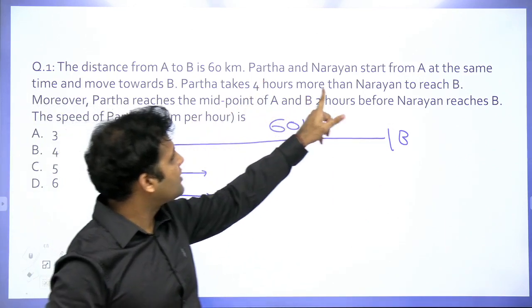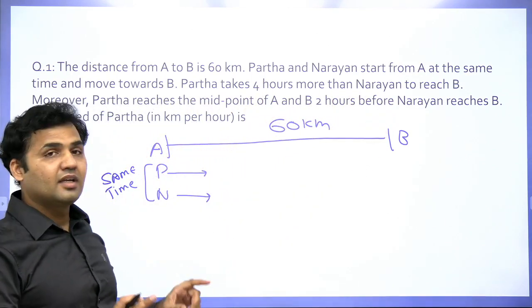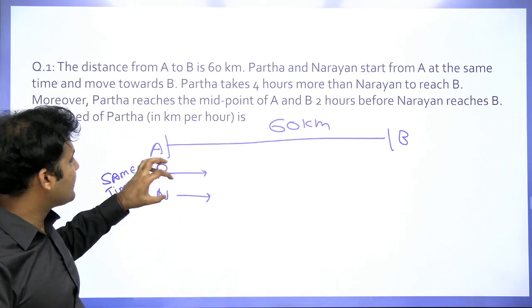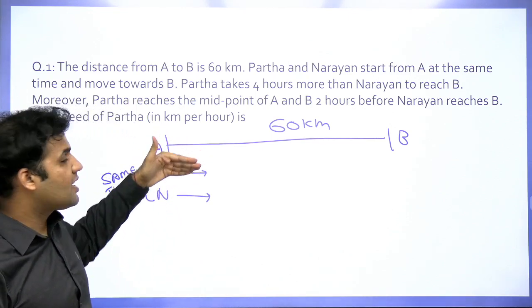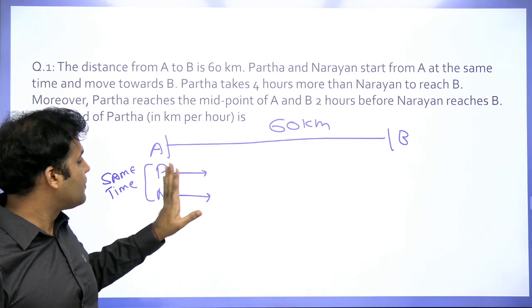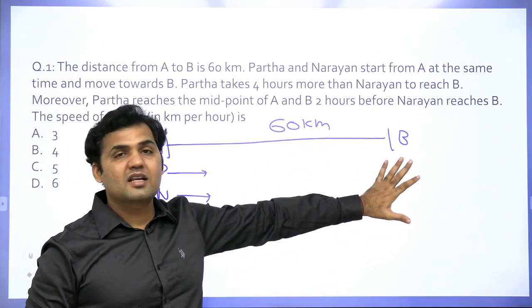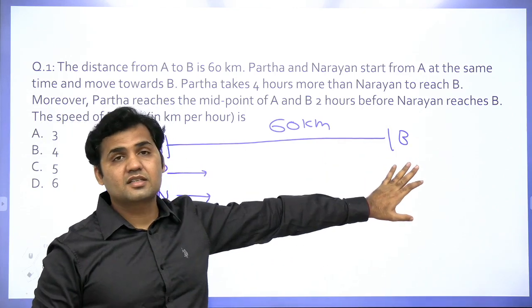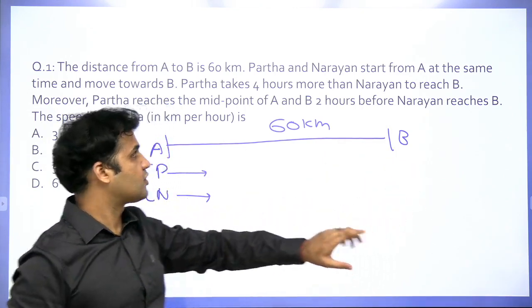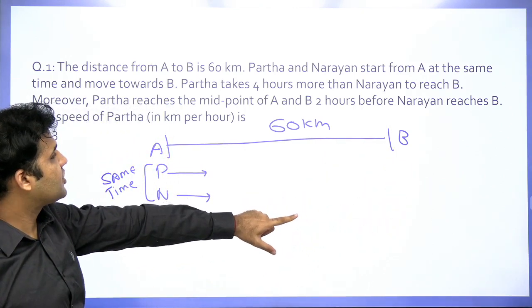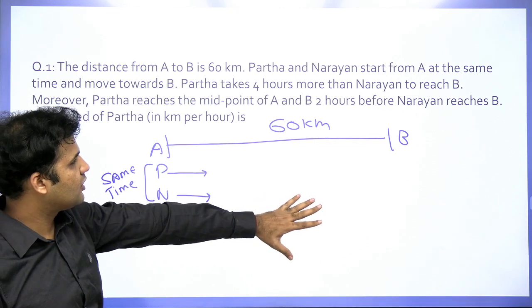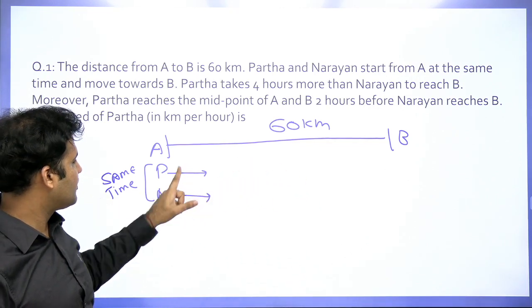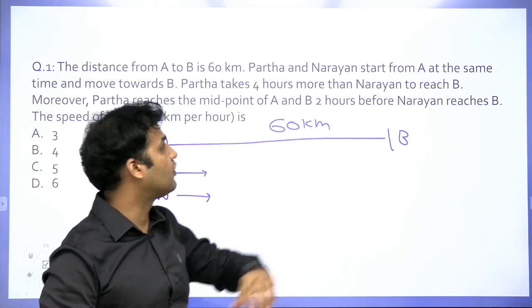Partha takes 4 hours more than Narayan to reach B. They tell you that the difference of time between Partha and Narayan is 4 hours. So if Narayan is reaching B at, let's say, 10 a.m., then Partha will be reaching B at 2 p.m., 4 hours after. So again, a very important information. You have to note down this also. Okay, the time difference between Partha and Narayan to reach B is 4 hours.